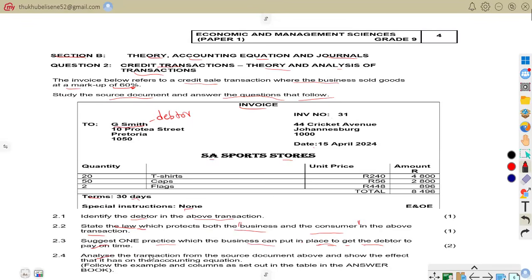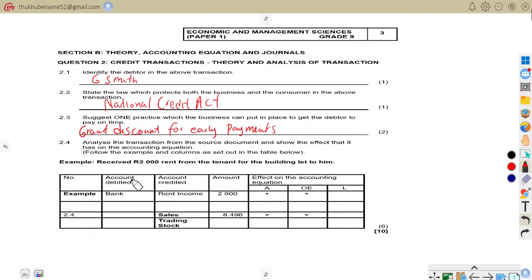2.4 says analyze the transaction from the source document above, which is this source document, and show the effect that it has on the accounting equation. So now we are asked to follow the example and columns set out in the table in the answer book. So let us go to our answer book. Remember, we are asked to analyze the transaction from the source document and show the effect that it has on the accounting equation.